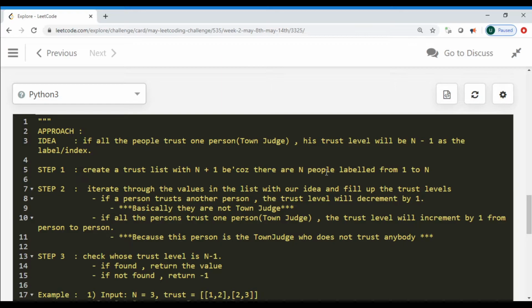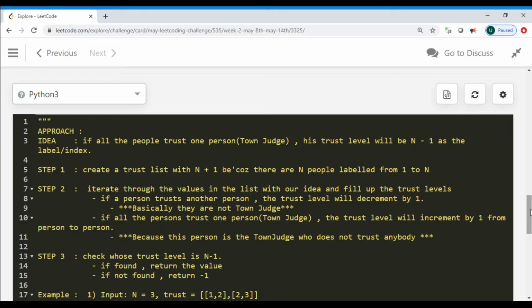So whenever you find in a town, let's say you have 10 people, that a person among the 10 trusts another person, then there is no chance that that person could be the town judge. So we can exclude them, because they are not the town judge. In the second scenario, if all the people trust one person, the trust level is incremented by 1.